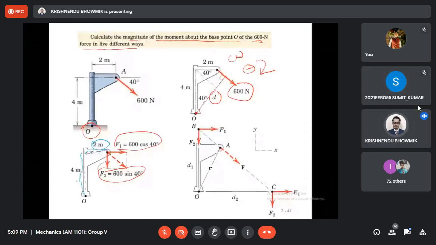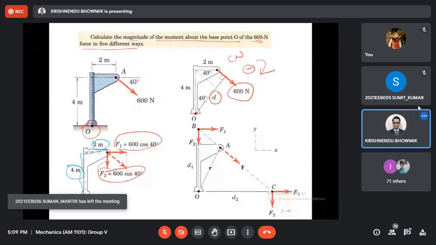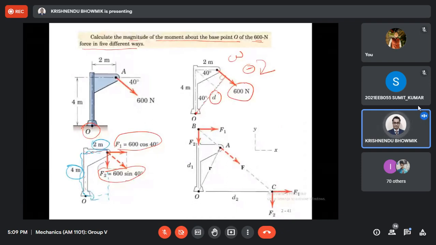And see how you can understand. You extend this and consider now this to this way. So this will try to rotate clockwise. Now you extend from here to there and apply this. This to this will try to rotate clockwise. Both are clockwise, so both are negative. And this will be negative minus negative. One approach.